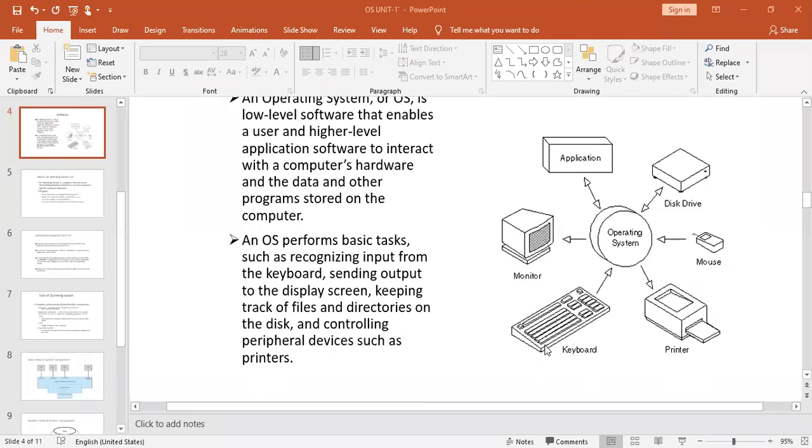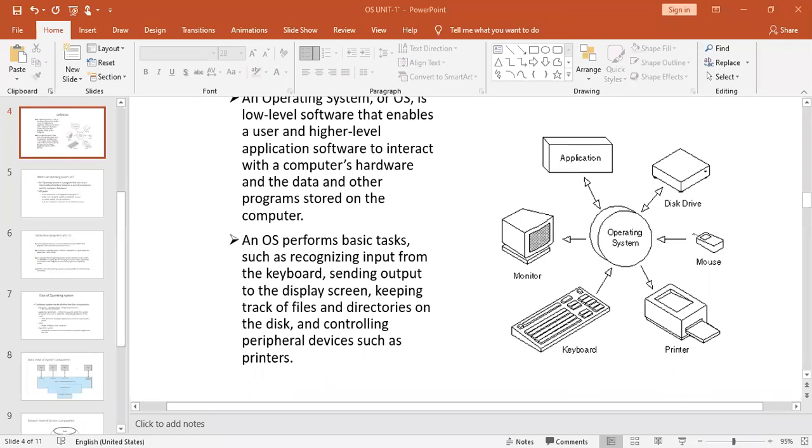Suppose someone has typed something with the help of this keyboard, how is it going to be recognized? When we were discussing the block diagram of the computer, there we understood how an input device is useful while giving the instructions, and how the control unit is going to control all these things, right?